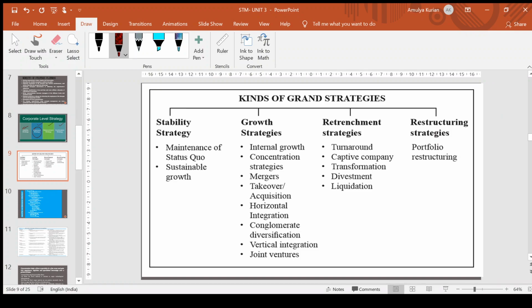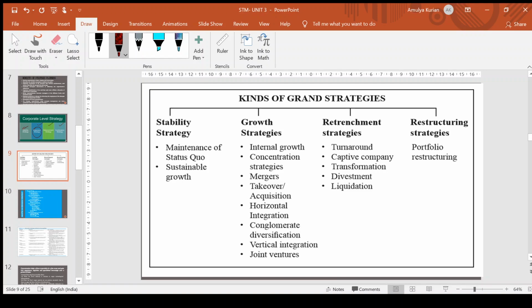Okay, stability strategy, there are two. One is maintenance of status quo. That means how it is currently going, or if the company is in the growth stage, how to retain it in that stage. That is one of the strategies. And the other one is sustainable growth. With the availability of the resources, what else can you do in order to survive? That will come under sustainable growth.